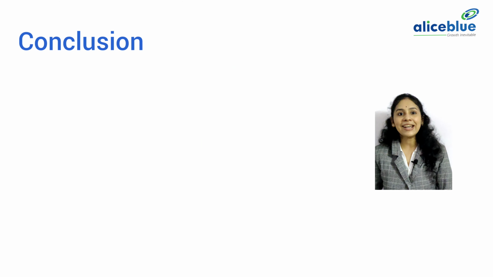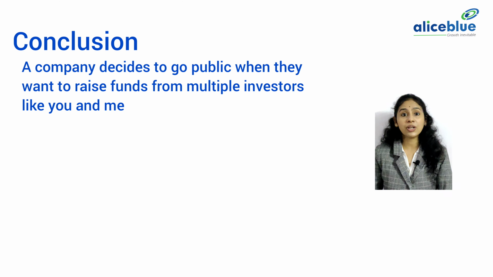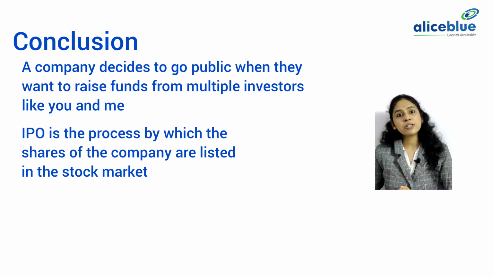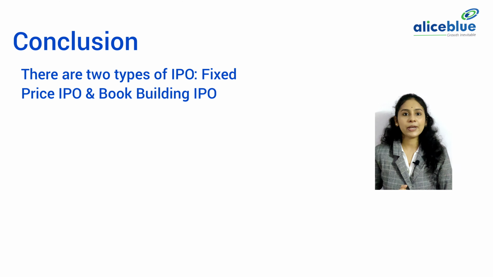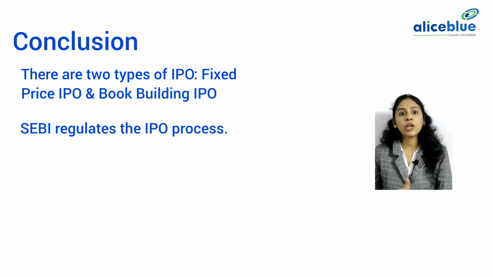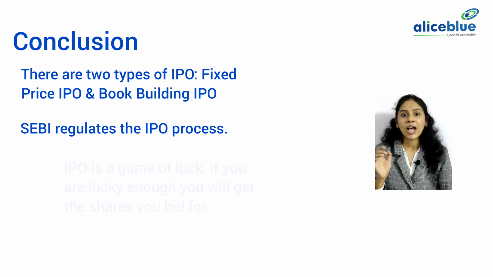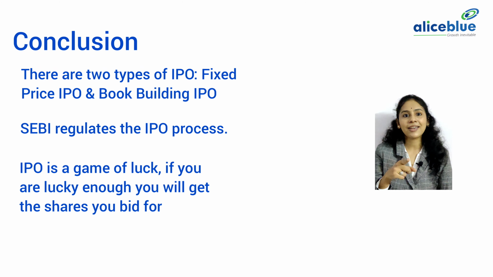Conclusion. A company decides to go public when they want to raise funds from multiple investors like you and me. IPO is the process by which shares of a company are listed in the stock market. Investing in an IPO can be risky as you're not aware of the company's prior performance in the market. There are two types of IPOs, fixed price IPOs and book building IPOs. SEBI regulates the whole IPO process. IPO is a game of luck. If you're lucky enough, you will get the shares that you bid for.